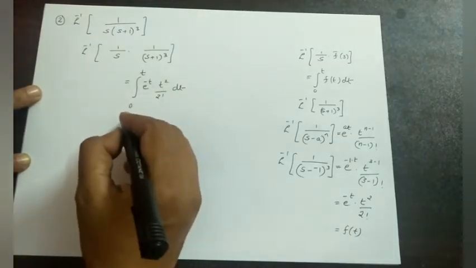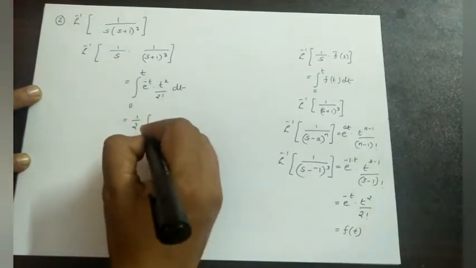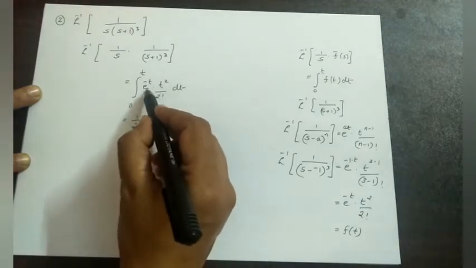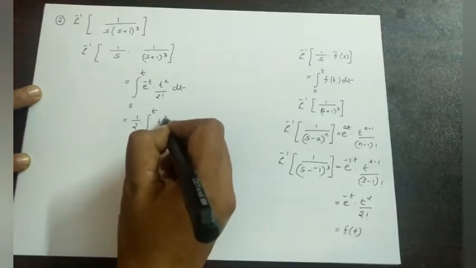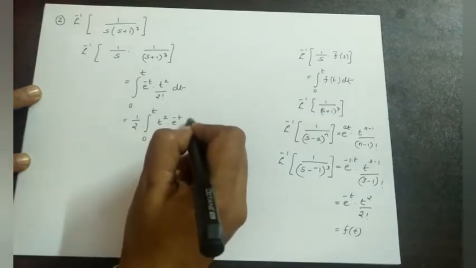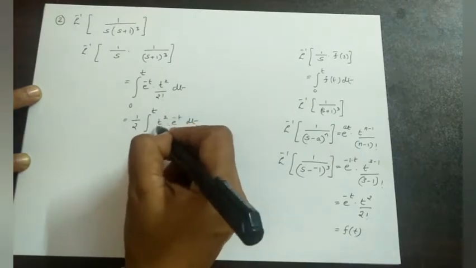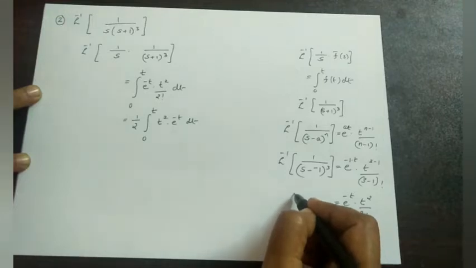Or this can be written as 1 by 2 into integral from 0 to t. Here we have two functions e raised to minus t and t square. I will consider t square as the first function, since in the product rule we consider the terminating function as the first function. The derivative of t square goes like this.